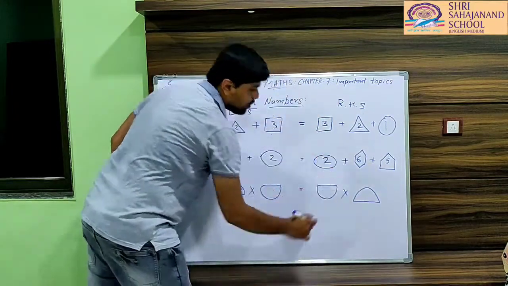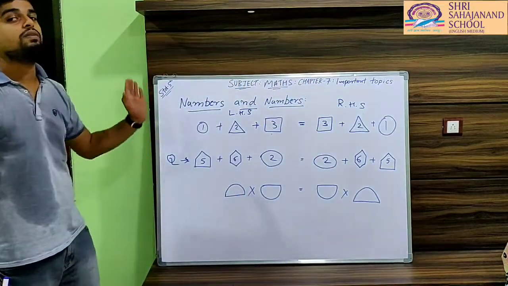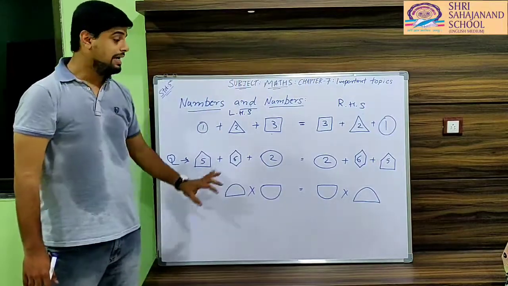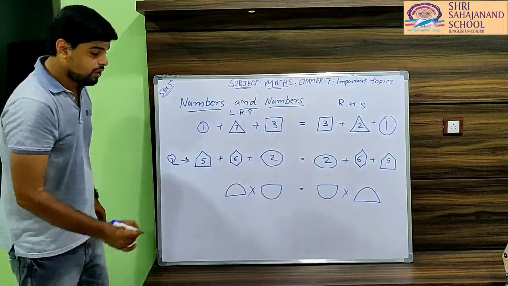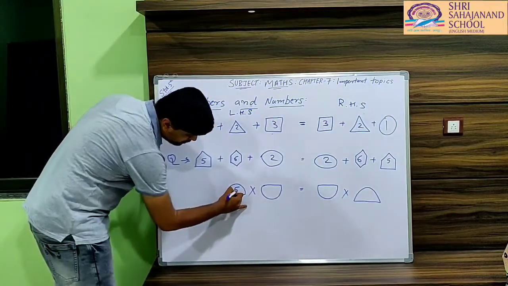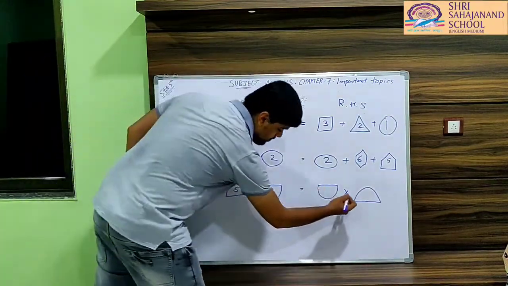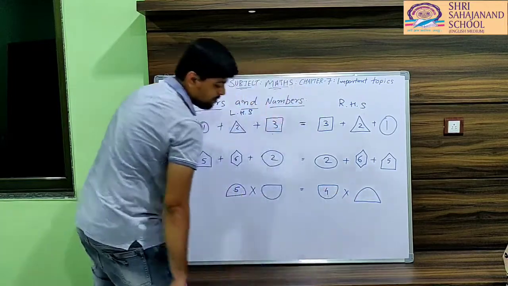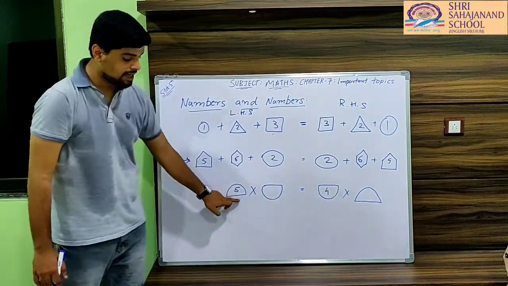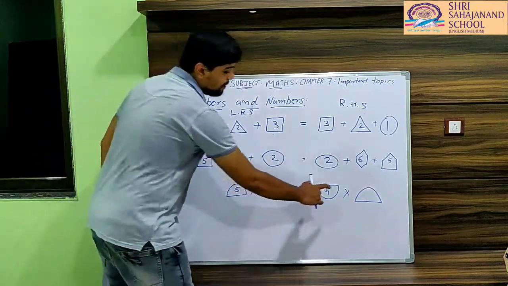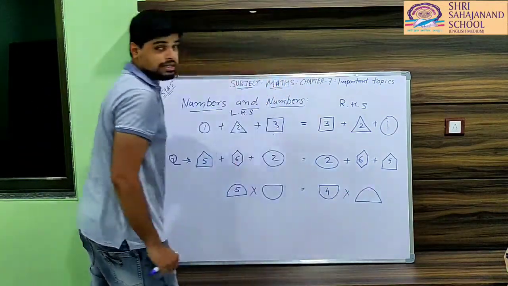Yes, it is 2. Then only left hand side will be equal to right hand side. Here we have taken addition of number. Same way you can take a multiplication of number. 5, 4. Here this semicircle, the upward semicircle has value 5. So what will be the value here of upper semicircle?